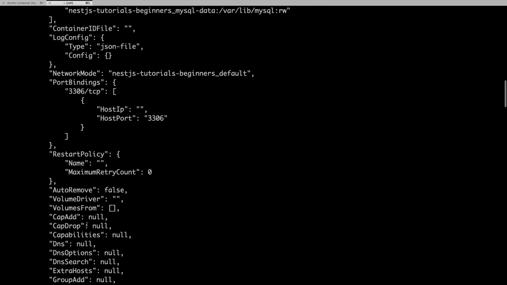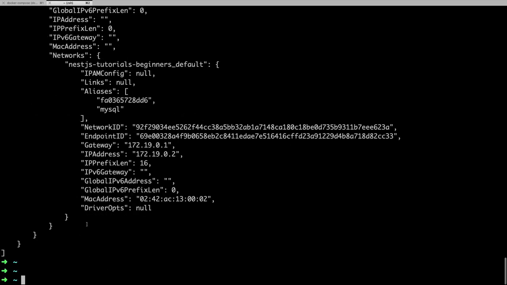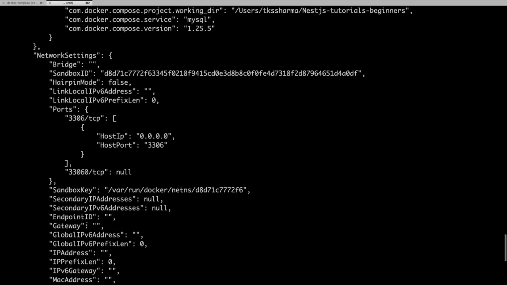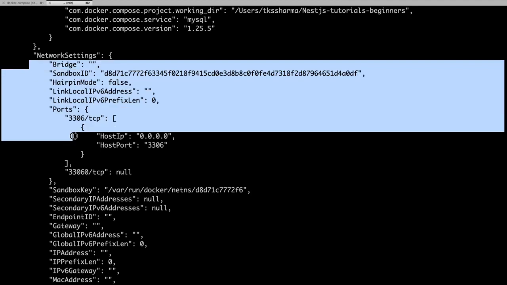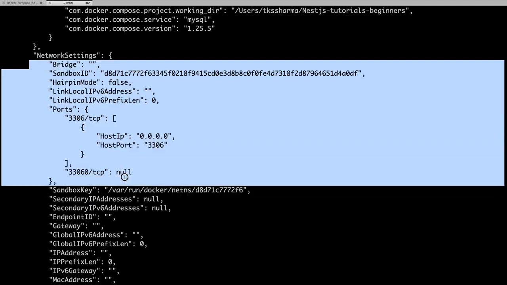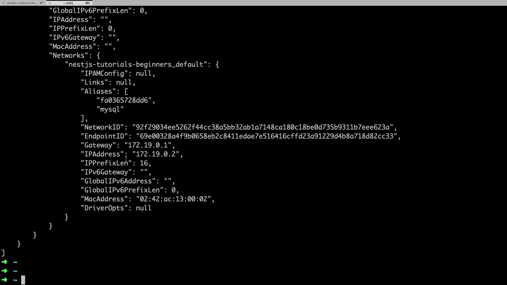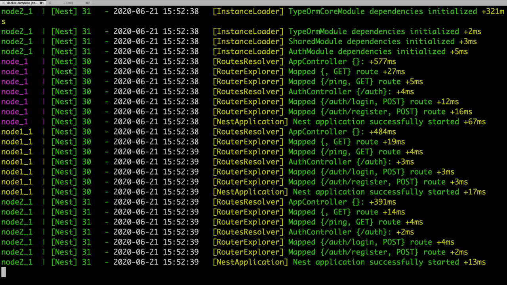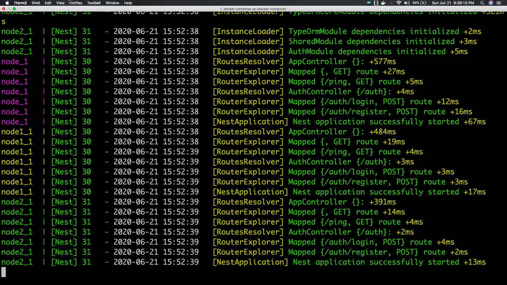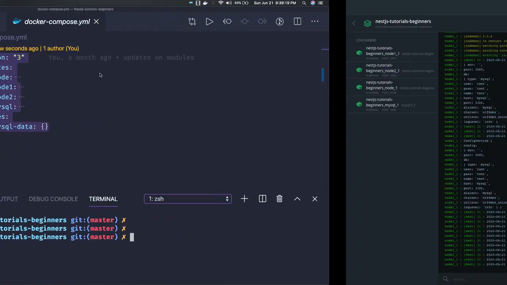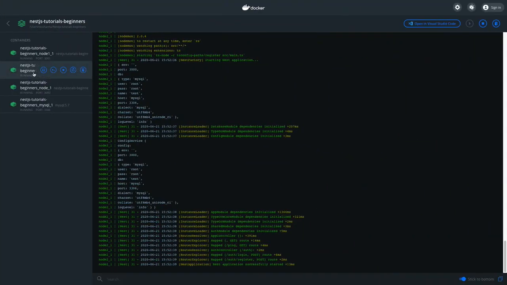This is the relative path, and there should be a common network. This is a network bridge, network settings, right? So it is creating a network bridge, and all the components are sharing the same network bridge so that they can talk to each other. So this video is just about to make you familiar with how Docker works, how Docker Compose works, how our containers will talk to each other. Currently we have these four different containers, 3 Node.js and 1 MySQL. In future we might be having many containers.